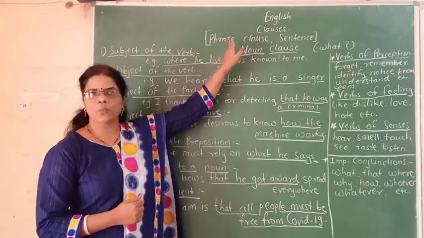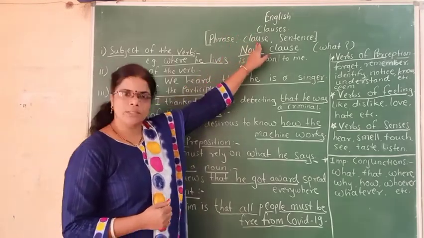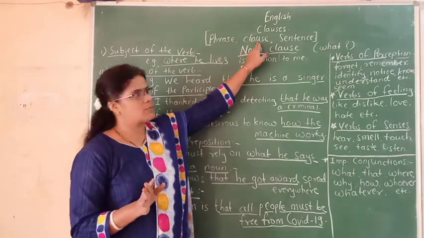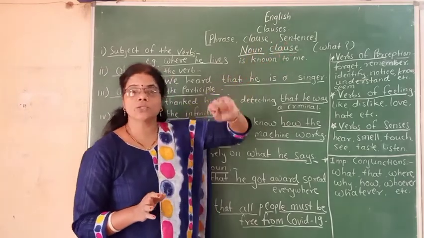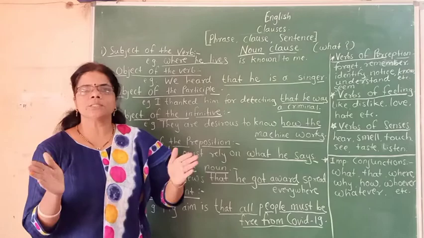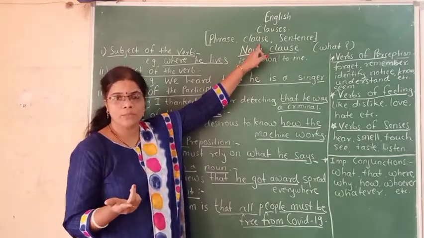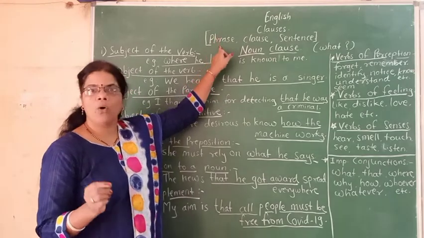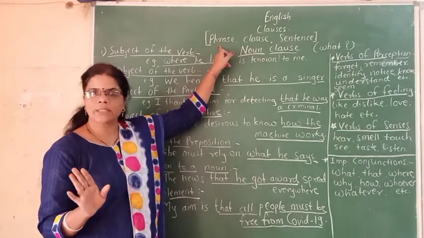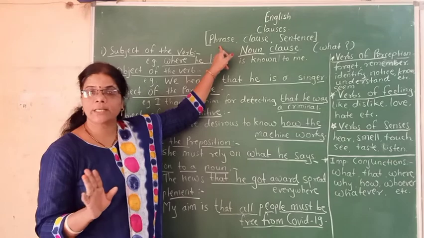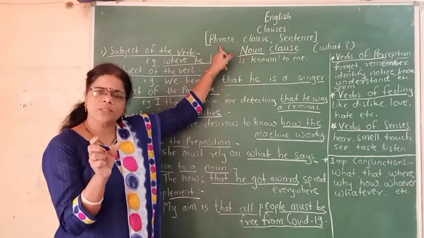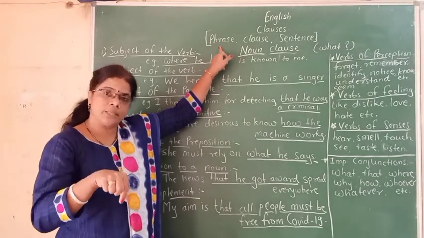A phrase is a group of words. A clause is also a group of words. A sentence is also a group of words. This is the similarity between these three. But what is the difference? Though a phrase is a group of words, it has no complete sense, no complete meaning. It is just a group of words used in the sentence.